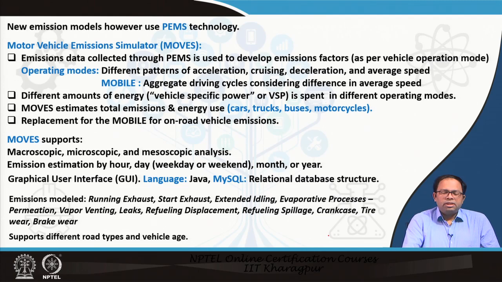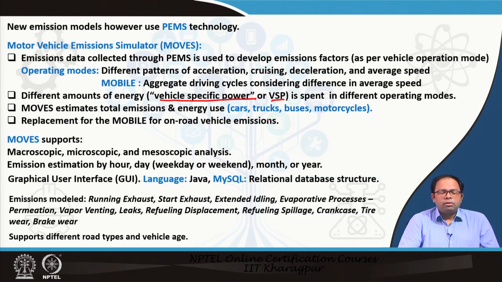So then, with the different driving cycles, we spend different amounts of energy, and that different amount of energy in a vehicle means different amounts of fuel is being consumed. These are known as vehicle specific power, or VSP. That means different amounts of energy are spent in different operating modes, and these are called VSPs, and this VSP data has to be estimated. We calculate the VSP as an equation which contains many of these factors of acceleration, deceleration and all these things, and from that we can get a composite figure which is used as a representation of that particular driving or that particular operation mode.